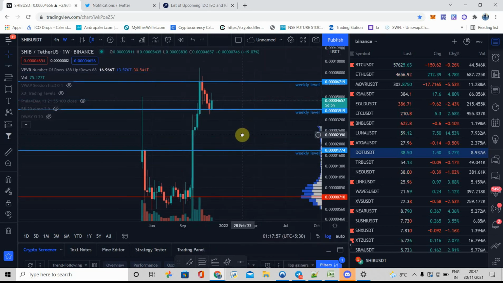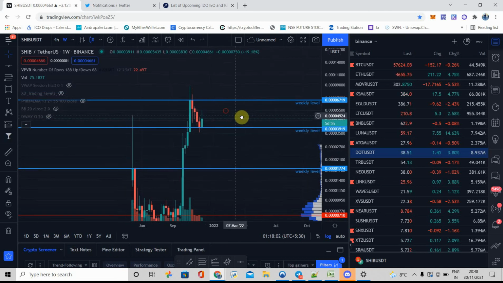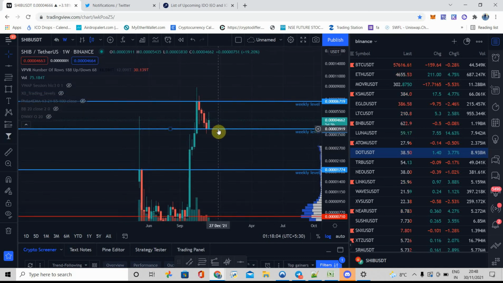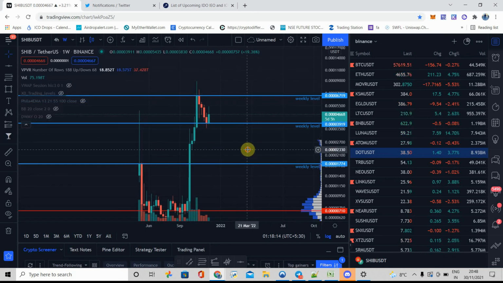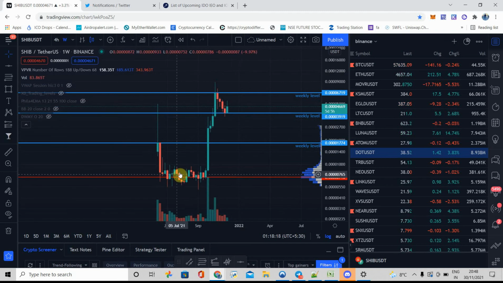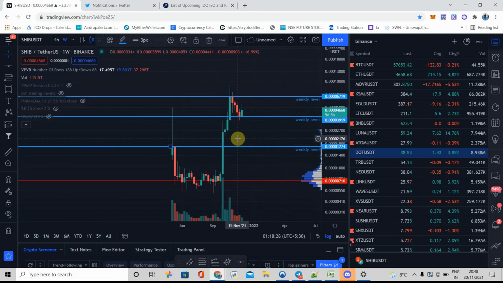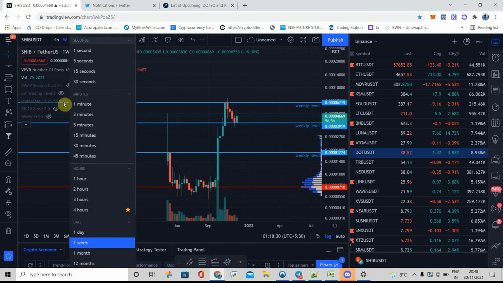So I have drawn the weekly level support and resistance, and if price holds this weekly level, then we can always rotate to the next weekly level. If price breaks this weekly level, then we can rotate to the next weekly level. And now, as you can see from higher time frame perspective, we are in a bull market, like we are giving the higher high, higher lows. So this is information from the weekly perspective.